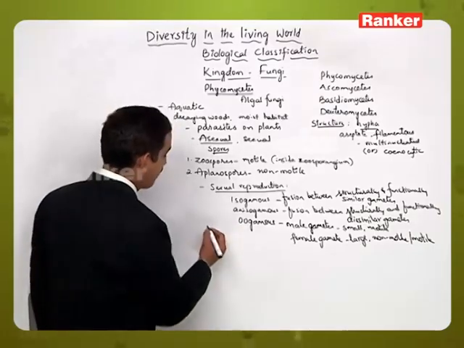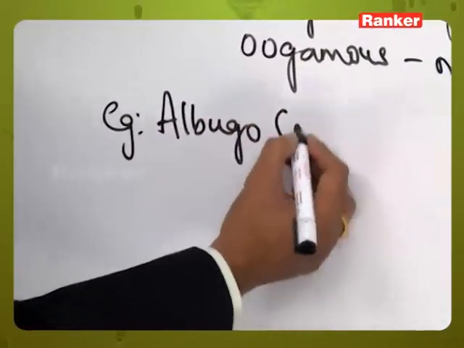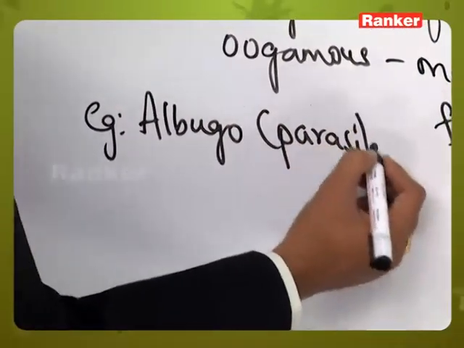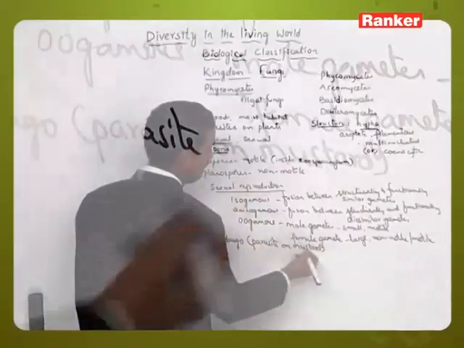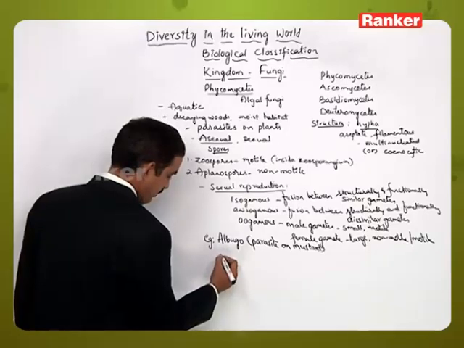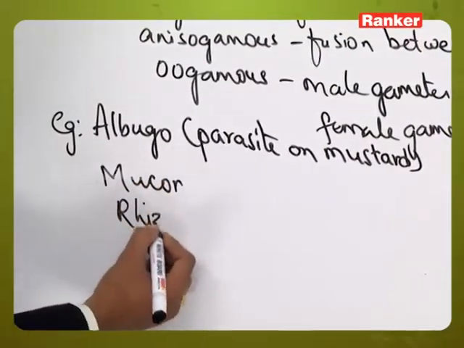Let us see the examples of Phycomycetes, like Albugo. Albugo is a parasite on mustard plant, and other examples like Mucor and Rhizopus.